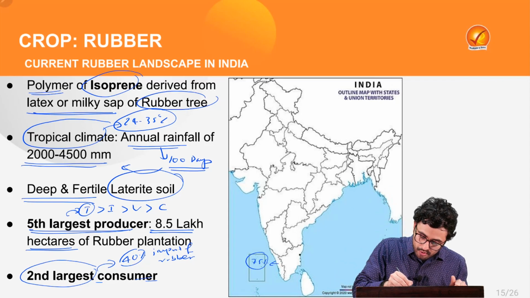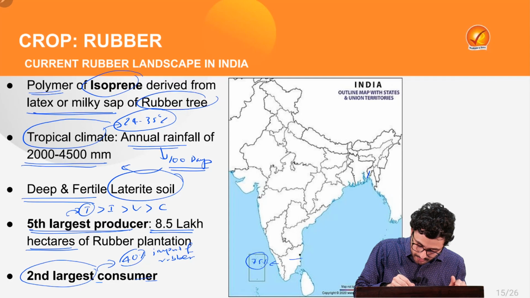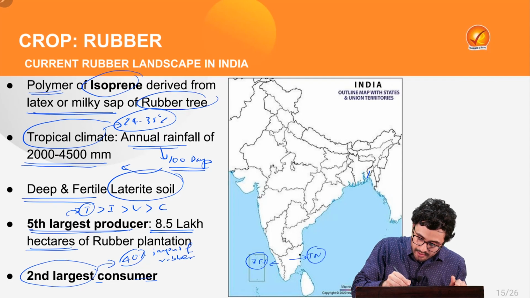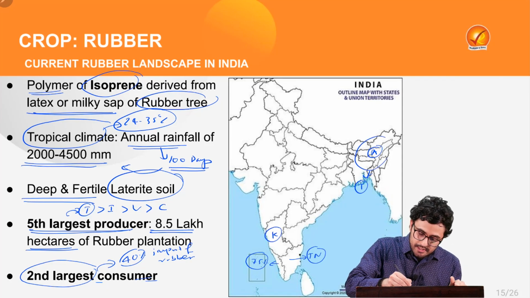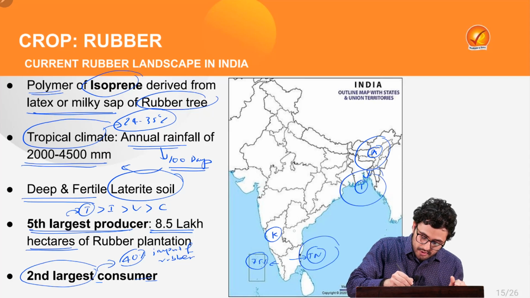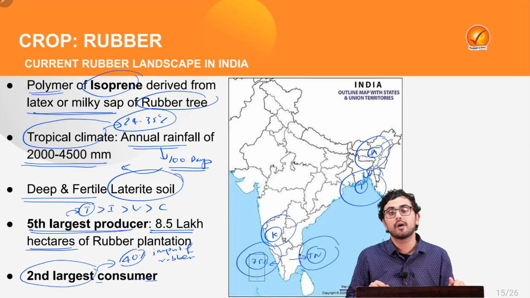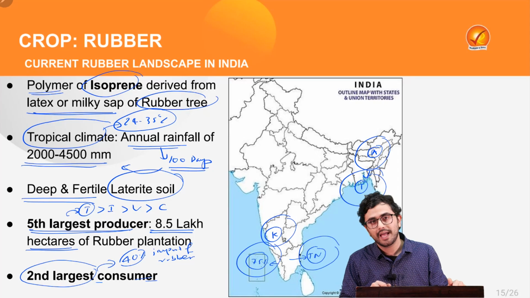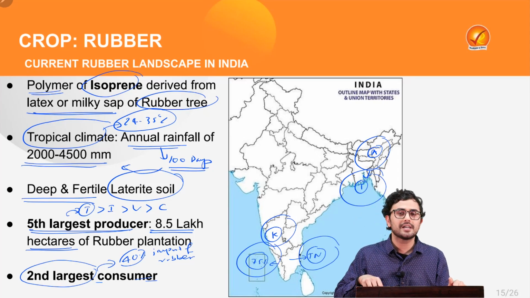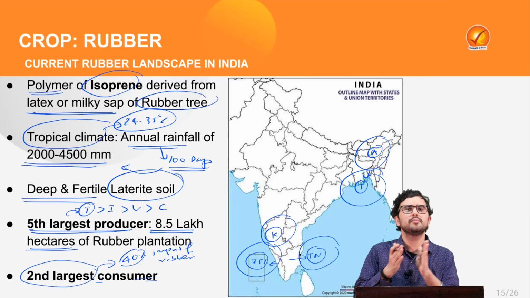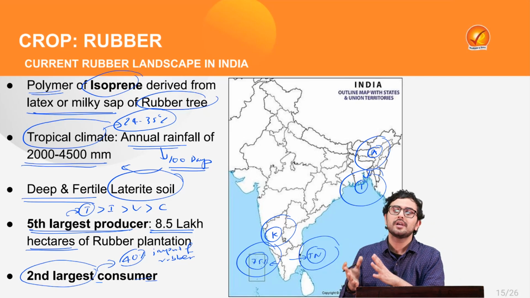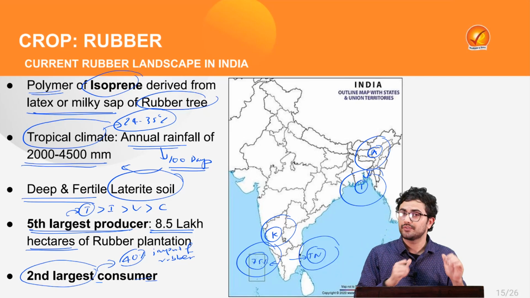Then it is followed by the state of Tamil Nadu, then Tripura, then Assam, and finally the state of Karnataka. So these are major producers of rubber crop in our country. But as we have studied, India is the second largest consumer, and thus we have huge import dependence for the need of rubber in our country.